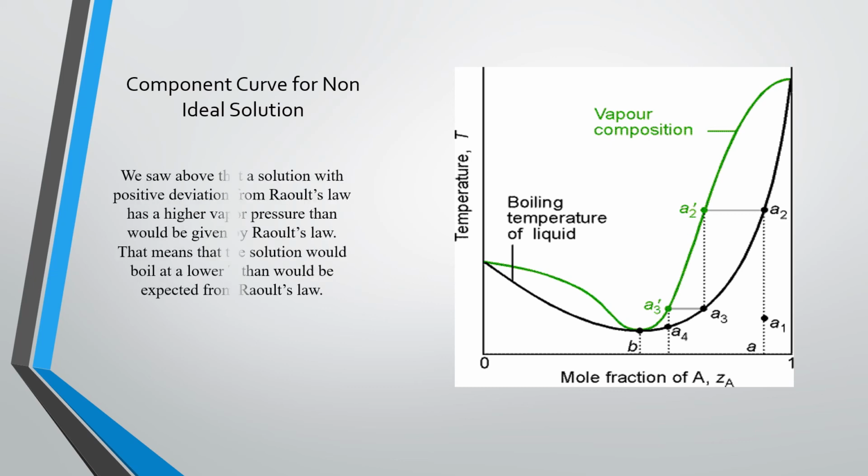from Raoult law we show above that a solution with a positive deviation from Raoult law is a higher vapor pressure than would be a given Raoult law that means the solution would boil at a lower temperature than would be expected from Raoult law right so here also vapor pressure curve A and B here આપણે લઈએ mole fraction of A here is a mole fraction of 0 and here is a 1 right so this curve is known as a boiling temperature of liquid curve